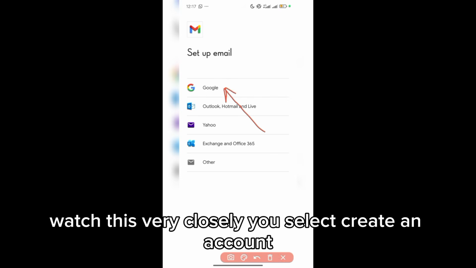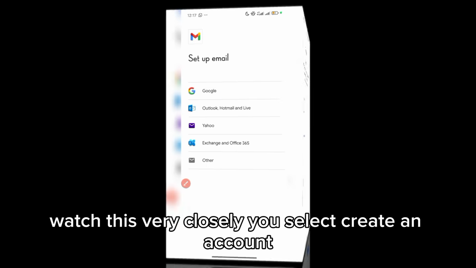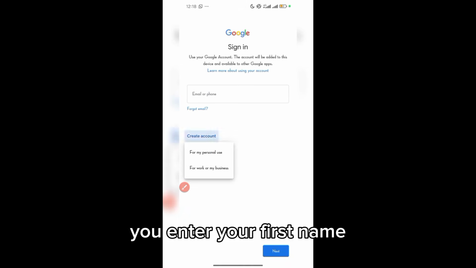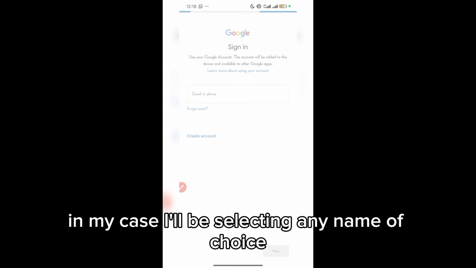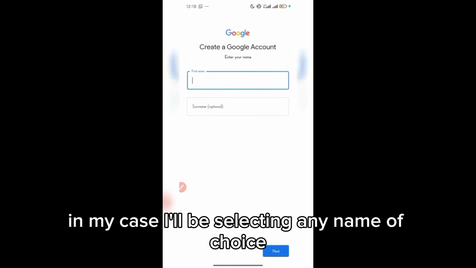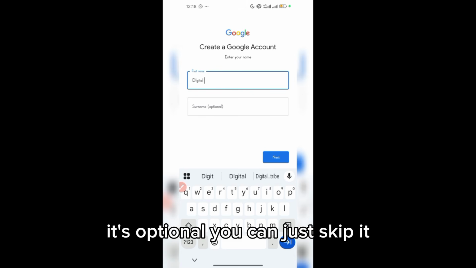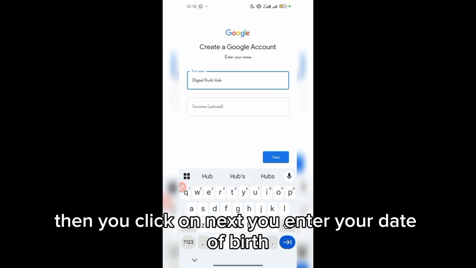Watch this very closely. You select Create an Account. Then you click on For Personal Use. You enter your first name. In my case, I'll be selecting any name of choice. I'll be using Digital Profit Hub. For the surname, it's optional. You can just skip it. Then you click on Next.